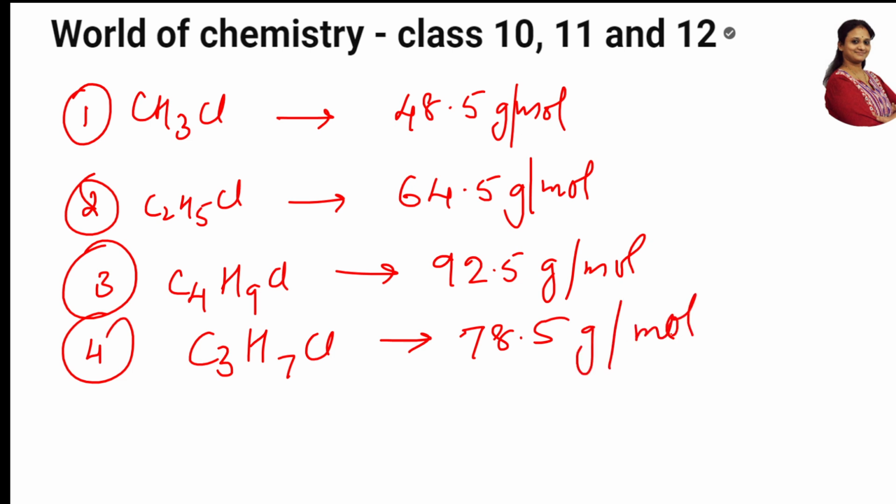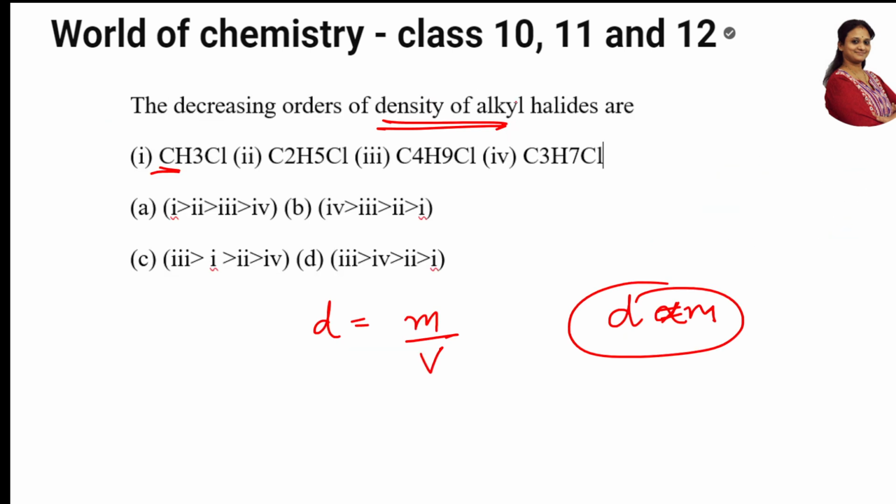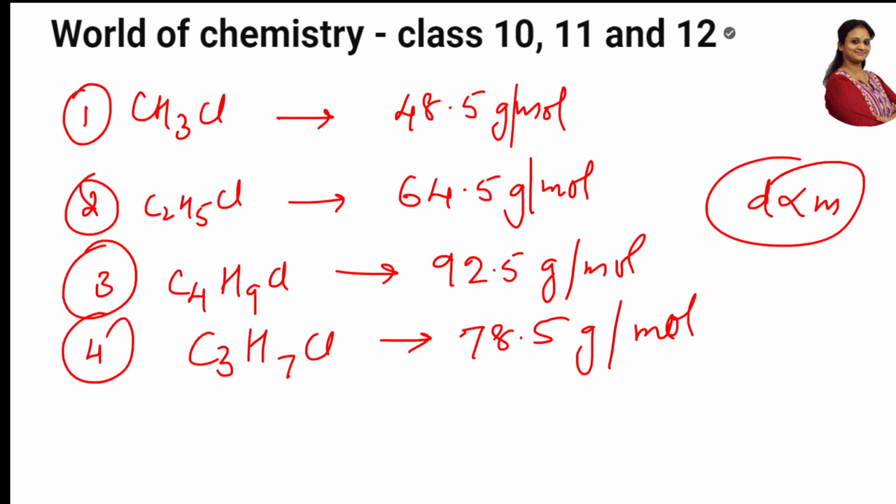Now you tell me, as I said, density is directly related to mass. Now they asked me to arrange in decreasing order. Decreasing order means what, students? The one which is the less one.